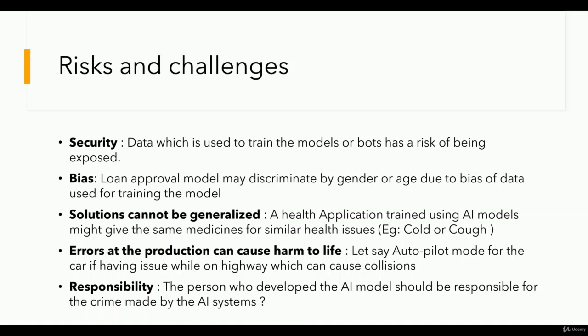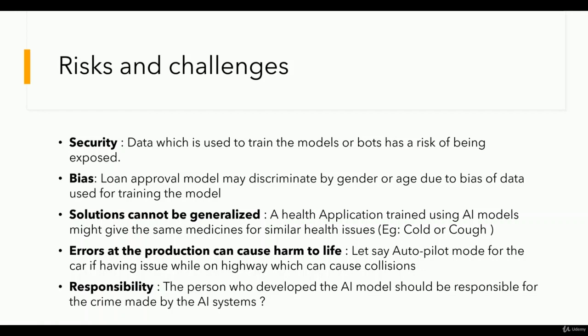In this modern world, there is a lot of need for security. So we have to secure our model and secure our data. There's always a risk of our data being stolen. So you have to take care of the security part with your model and with the data which is fed into the model, because that data is the past data of your company that you need to secure or protect. So you need to find a strategy or methodology to secure it as much as possible.